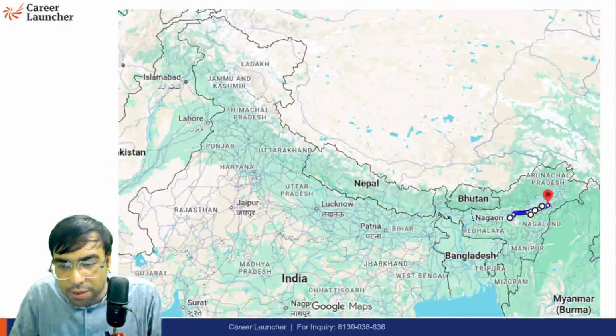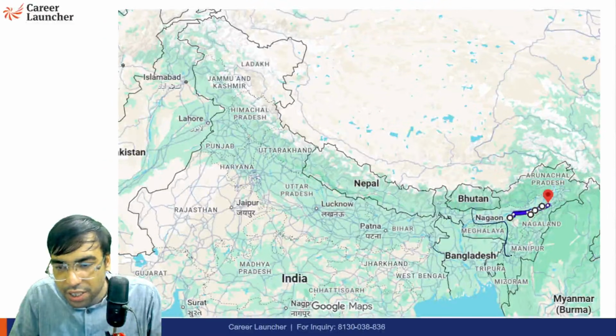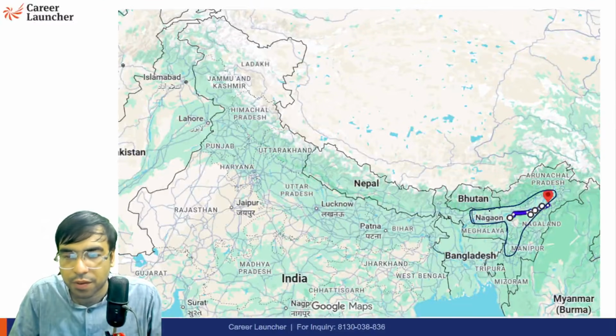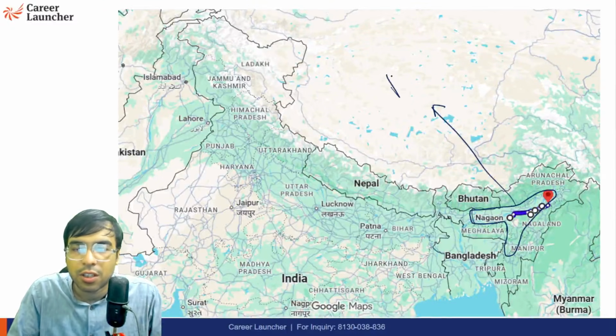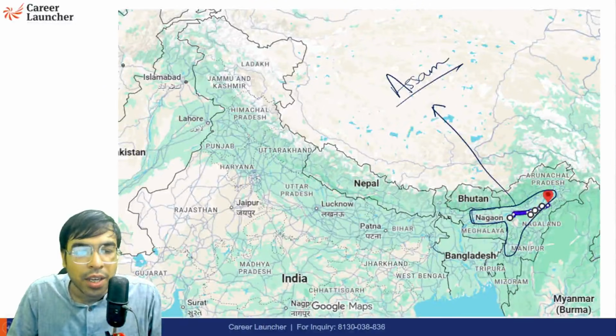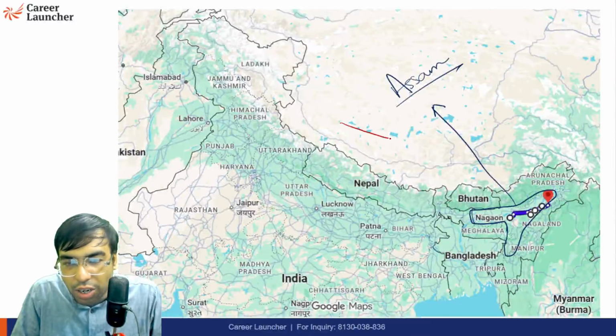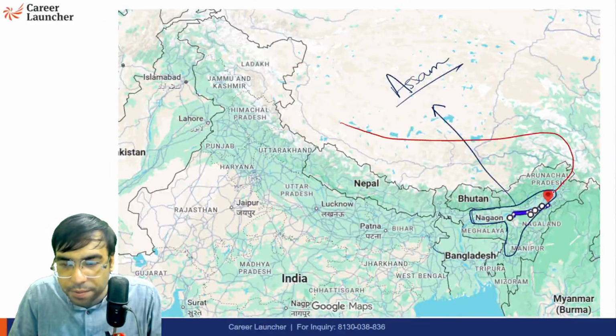So this is a rough sketch I'm making. This is the state of Assam that has been affected by floods. Now, the river that has caused the damage is the Brahmaputra River. So roughly this is the Brahmaputra River.